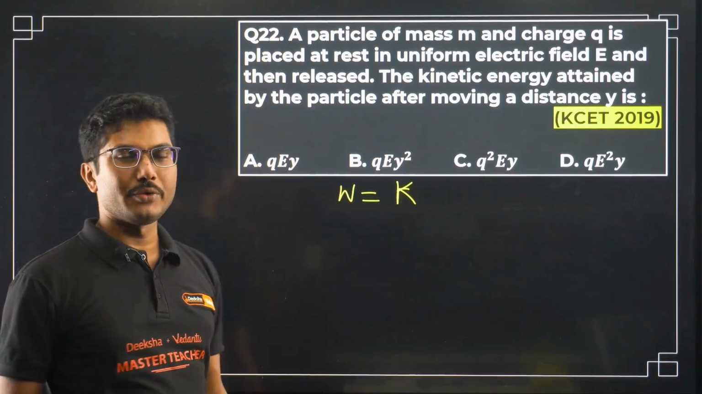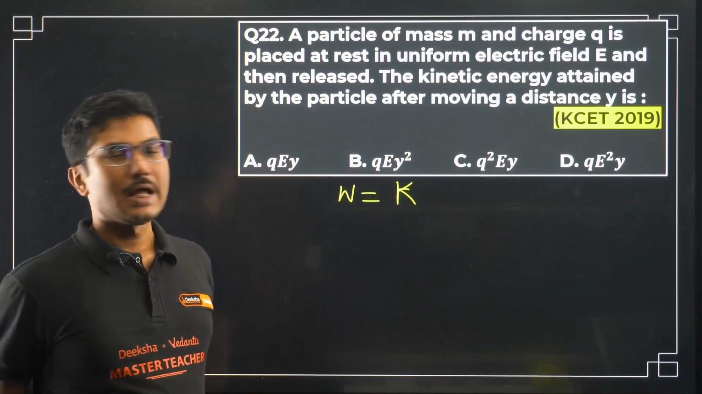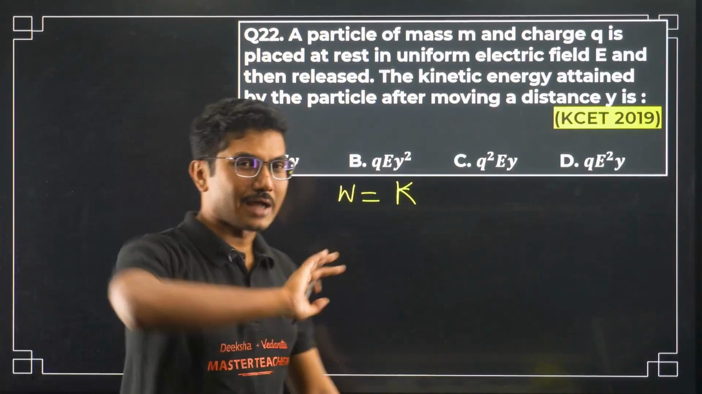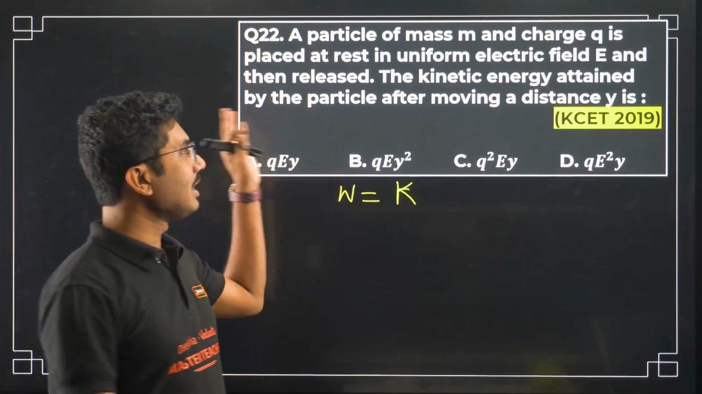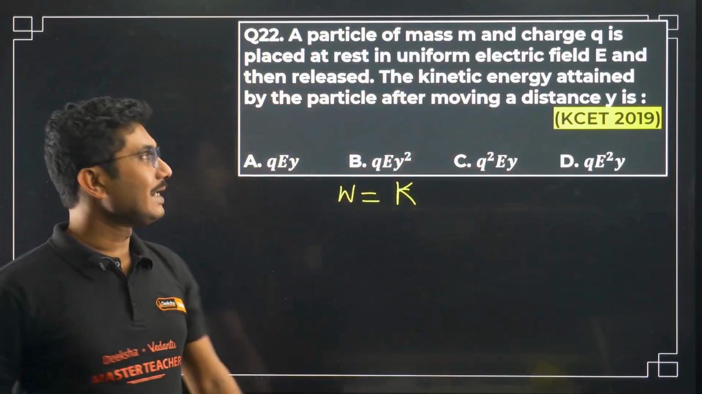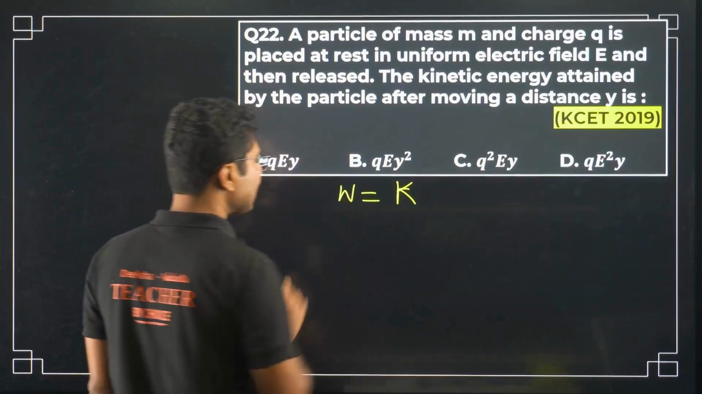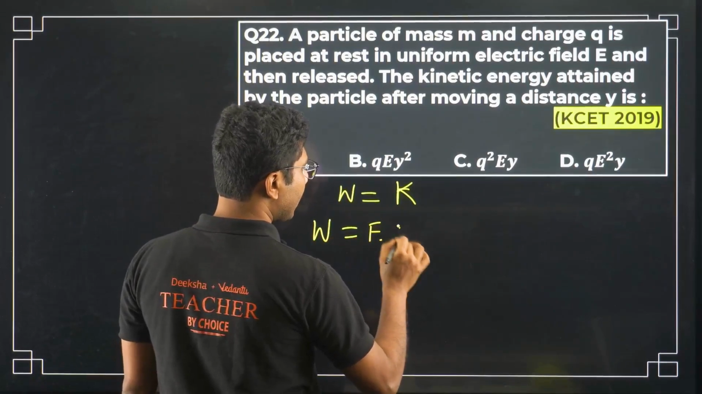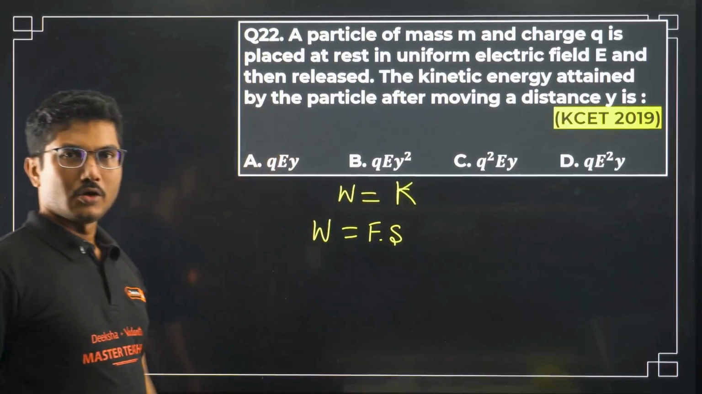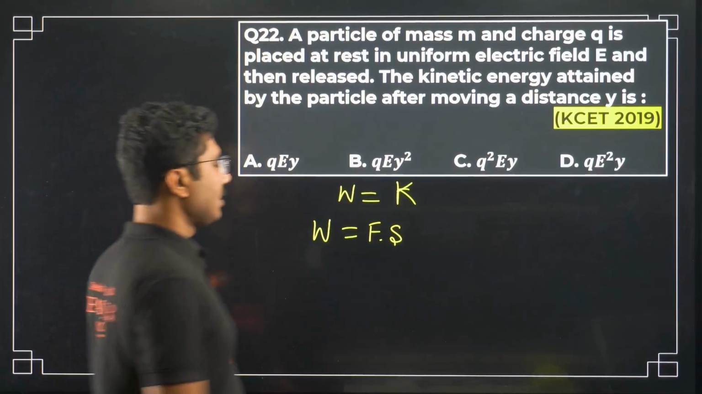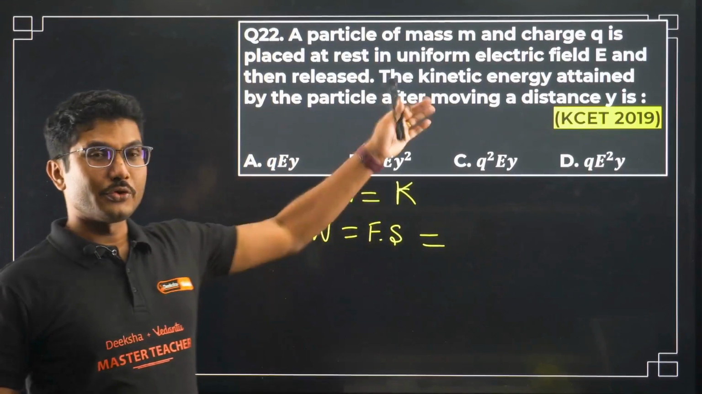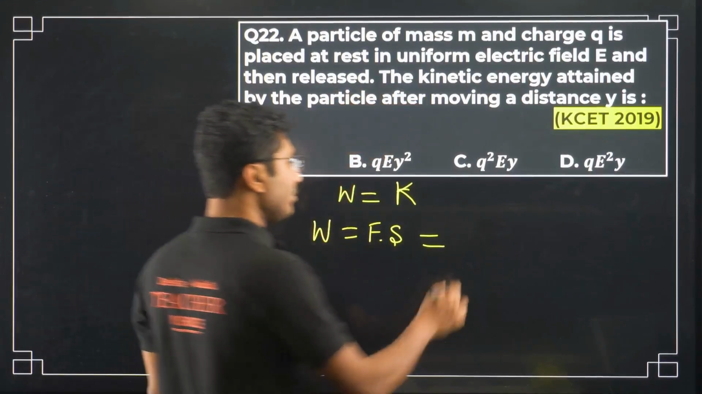Whatever work you are doing during that process, that same work will be converted into kinetic energy. They have not asked you to find the velocity, they only asked you the final kinetic energy. Okay, so what is work done? Work done is easy, force into displacement. What is force over here? What force is acting on the charge? Force acting on the charge is Q into E.